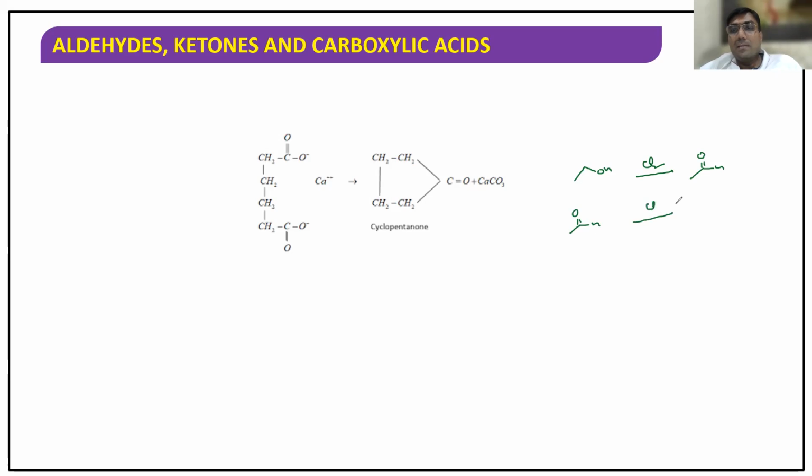It again reacts with chlorine. It forms chloral. You studied this or not? Chloral, CCl3CHO, upon treating with calcium hydroxide, you get chloroform. Plus, what is the byproduct here?